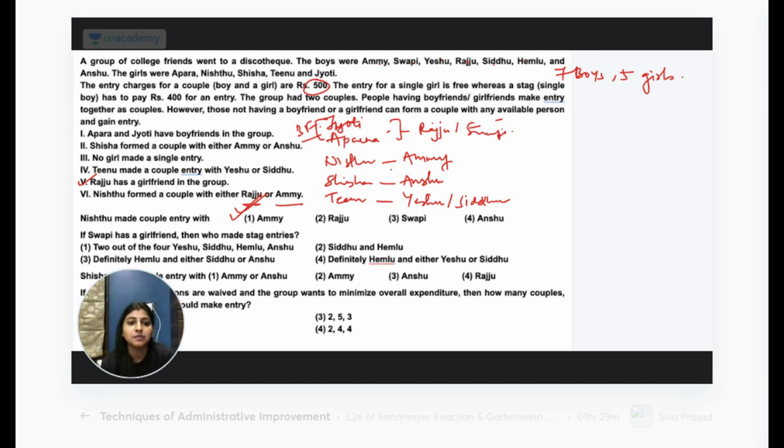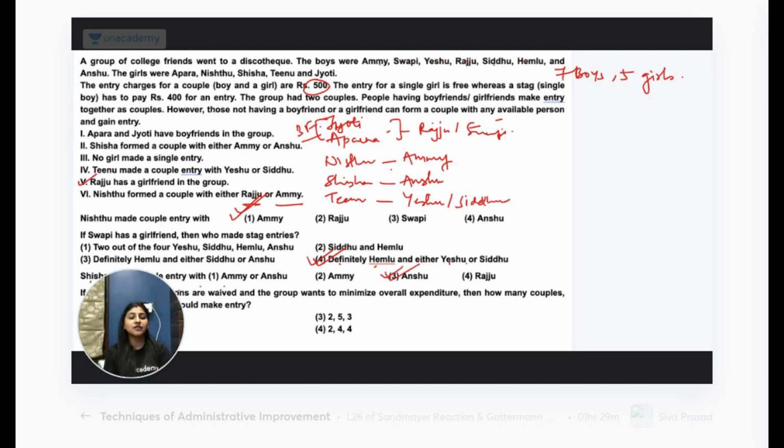So it can be one out of Yeshu and Sidhu, and Hemlu. So the answer is option 4. Definitely Hemlu and either Yeshu or Sidhu. Shisha made a couple entry with Anshu.